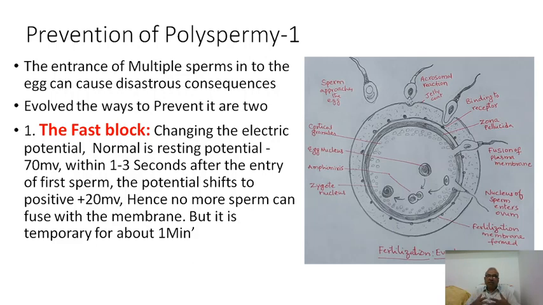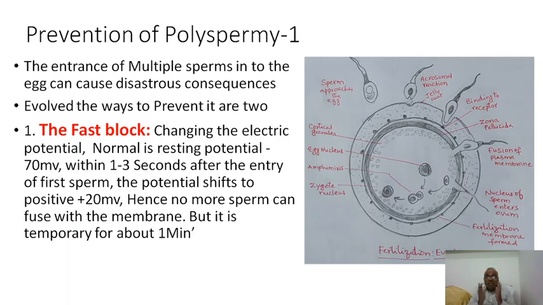One is an immediate block, called the fast block, of entry of sperms into the egg. And the second is a very slow block. So there are two events: one is called the fast block and the other is called the slow block.